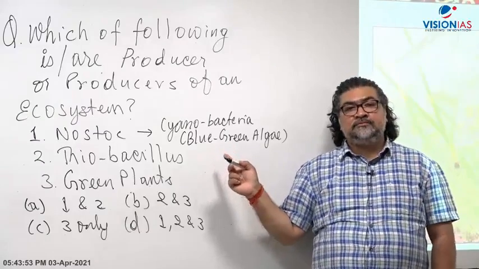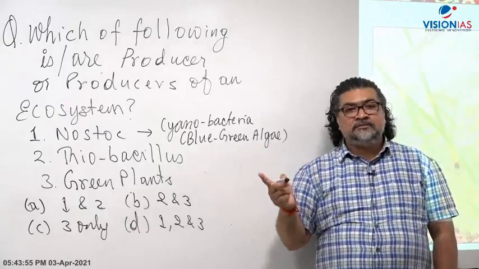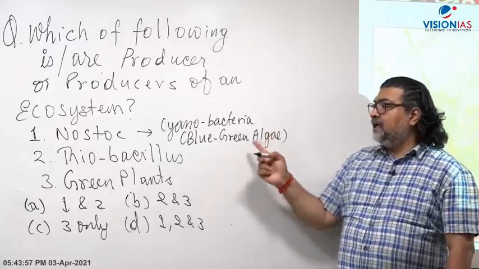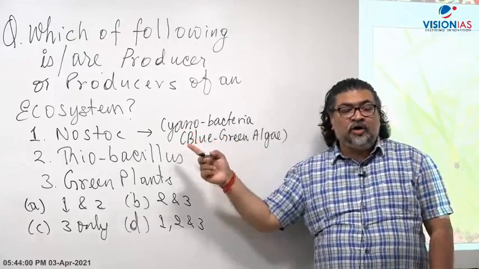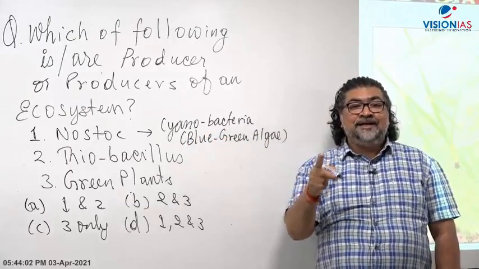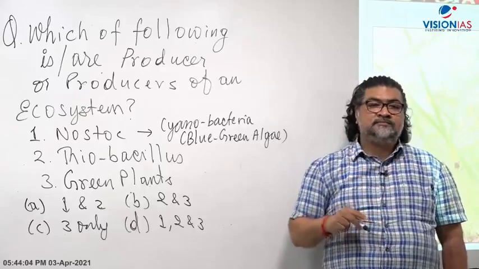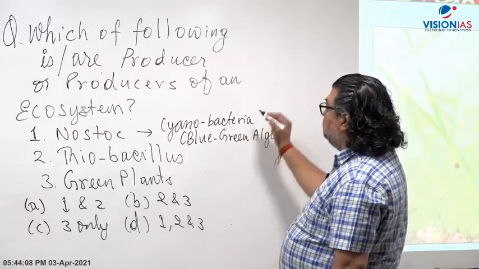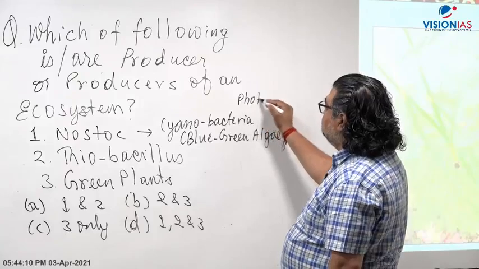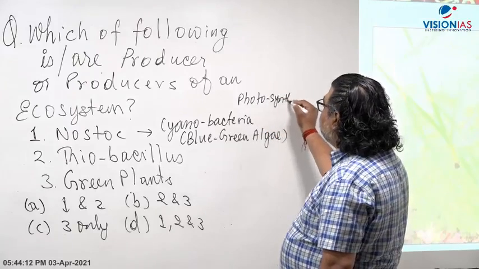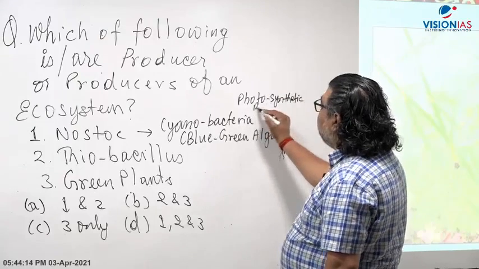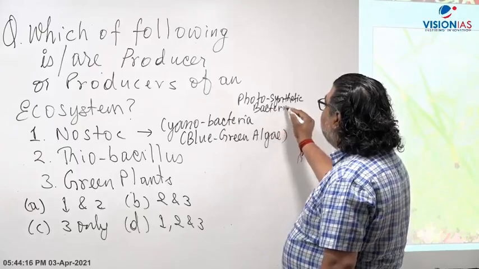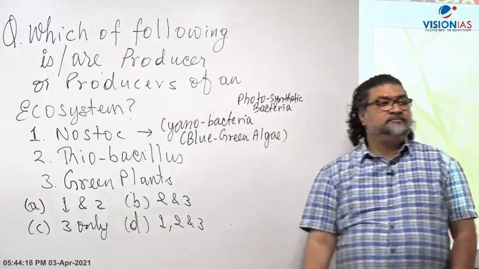Nostoc, Anabaena. Now this blue-green algae, or a type of bacteria called cyanobacteria, is capable of doing photosynthesis. So this is basically a photosynthetic bacteria. Just like a green plant, nostoc is able to carry out photosynthesis.